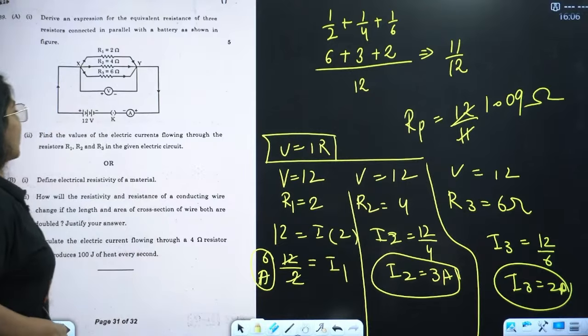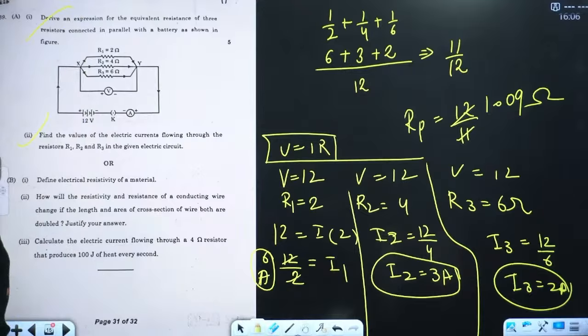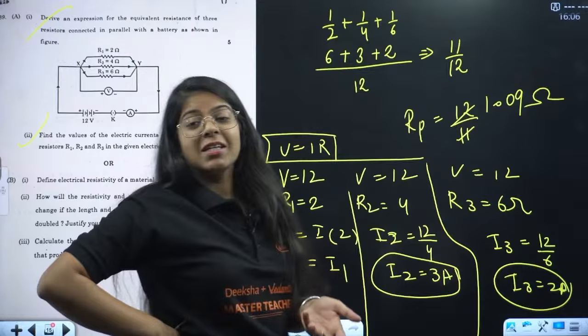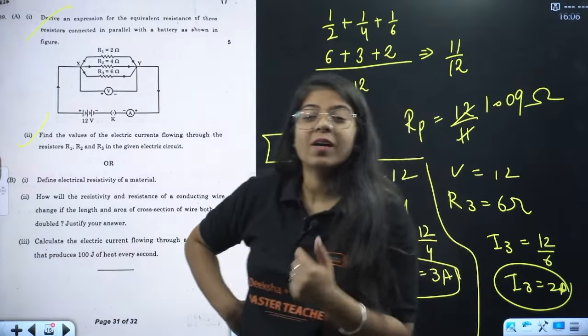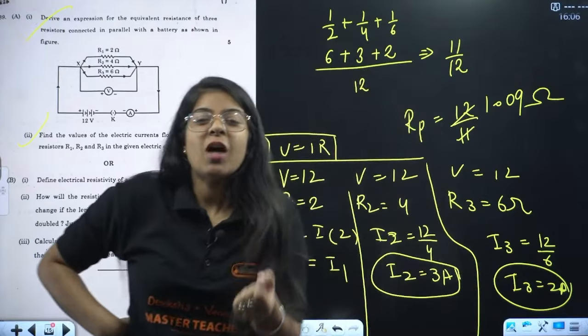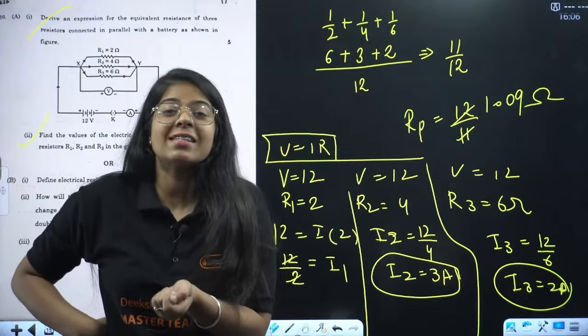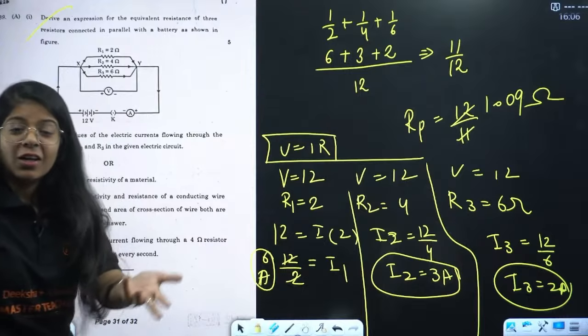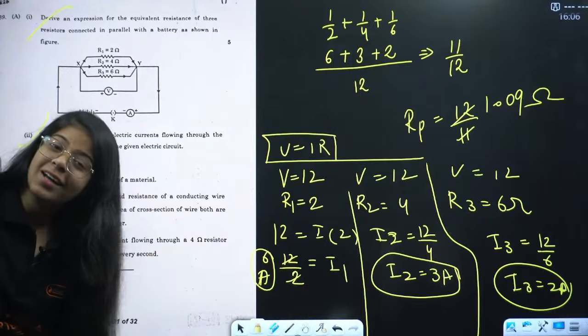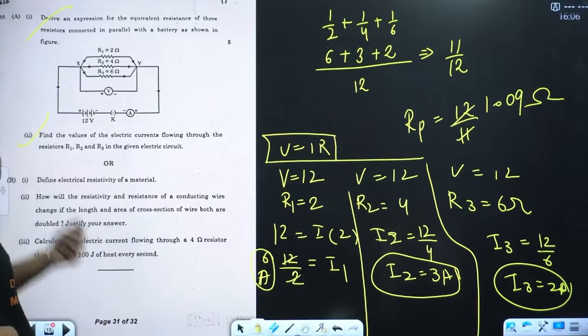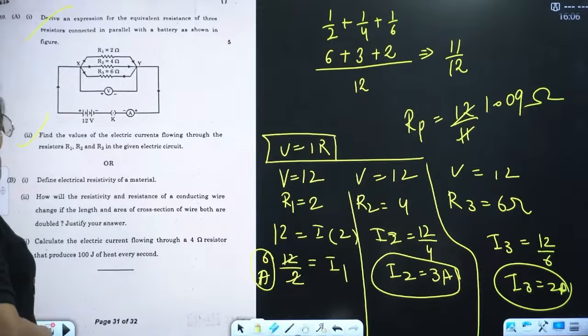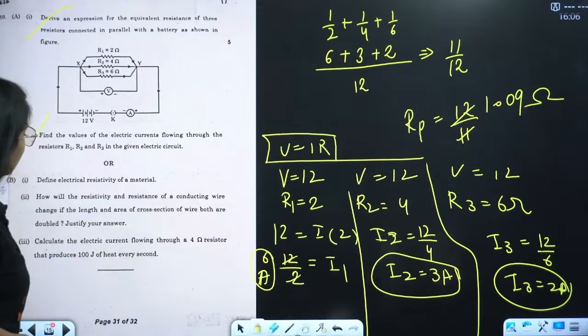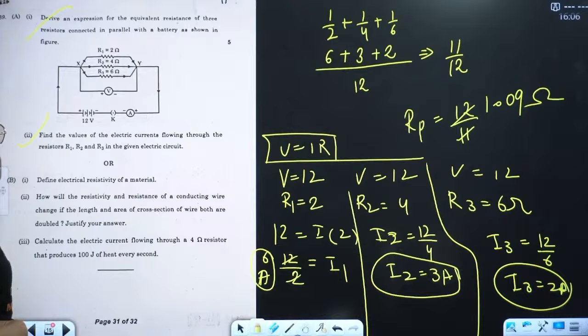Yeah, okay, so this is done, and we have defined electrical resistivity of a metal. It is a property of a conductor which tells us to what extent it will oppose the flow of current or charges through that conductor. Done. Then how will the resistivity and resistance of a conducting wire change if the length and area of the cross section both are